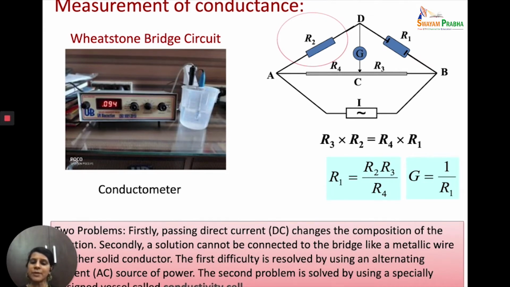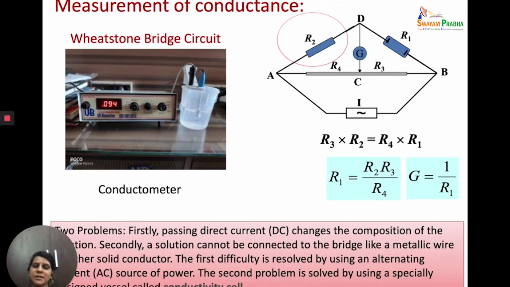So this can be avoided by using an alternating current of high frequency, because when we use an alternating current, the polarity will keep on changing, and whatever happens in one cycle will be nullified by the next cycle. So AC current is normally used, and within an AC current there are 1000 cycles taking place per second. So almost 1000 Hertz, 2000 Hertz frequency alternating current is used while working with the Wheatstone bridge circuit.